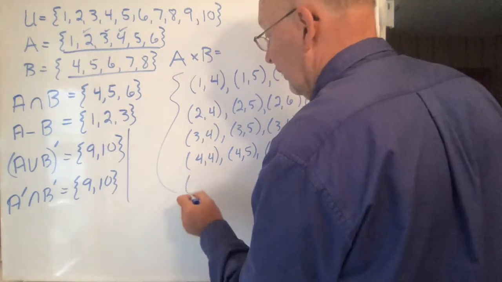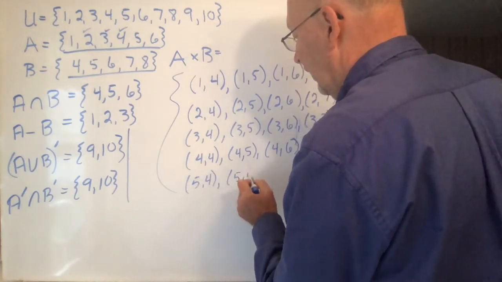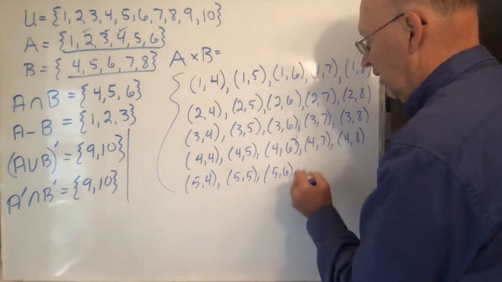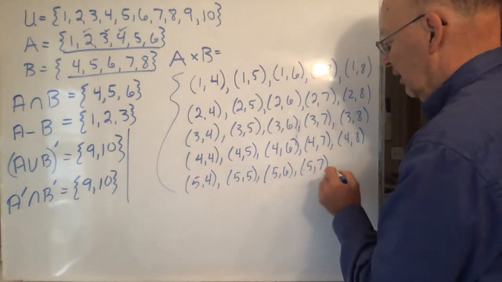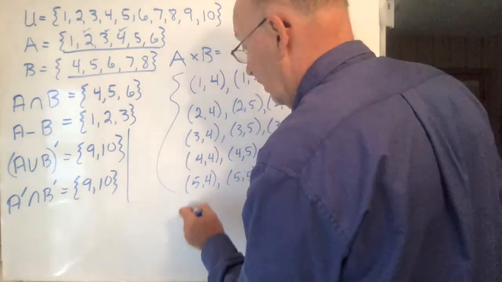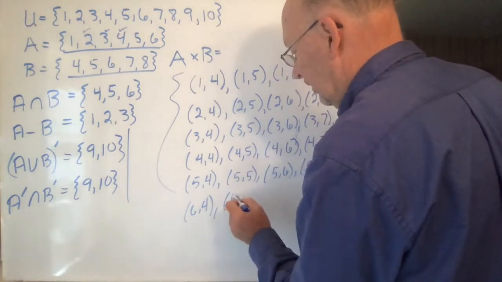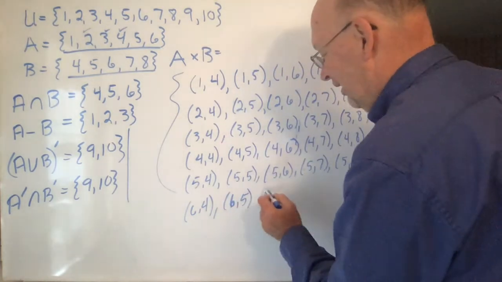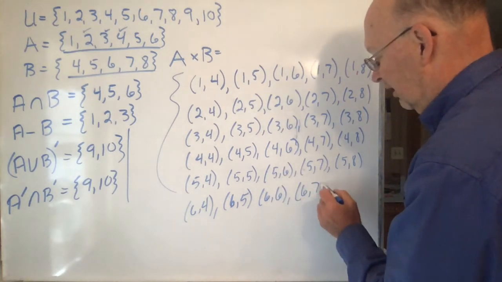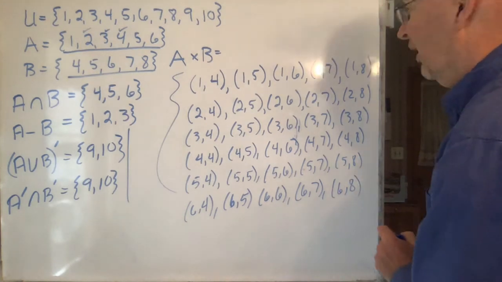And you can do the same thing for 5: 5, 4, 5, 5, 5, 6, 5, 7, 5, 8, and finally 6, 4, 6, 5, 6, 6, 6, 7, and 6, 8. Okay, there they all are.